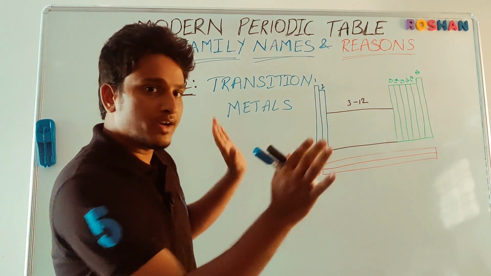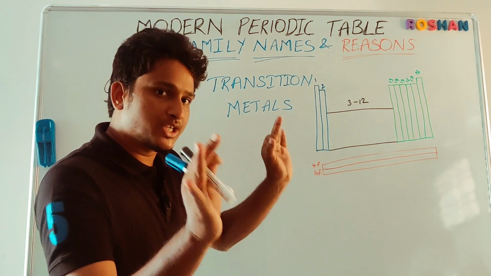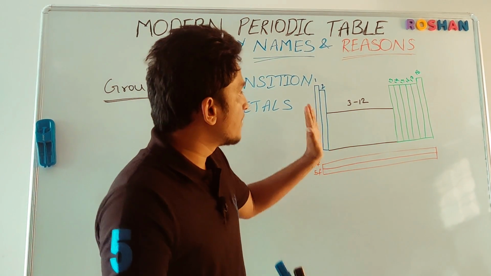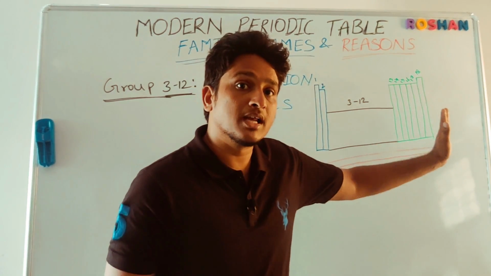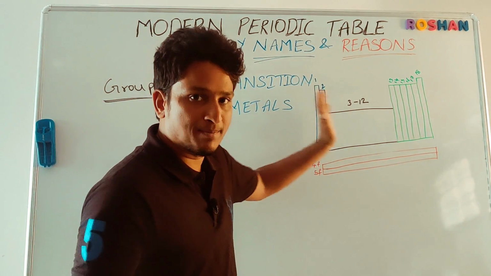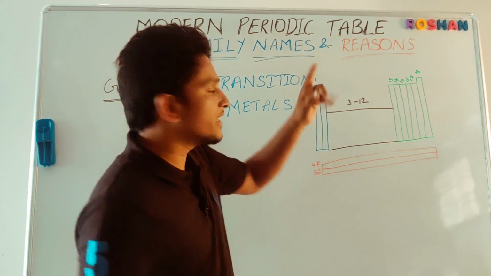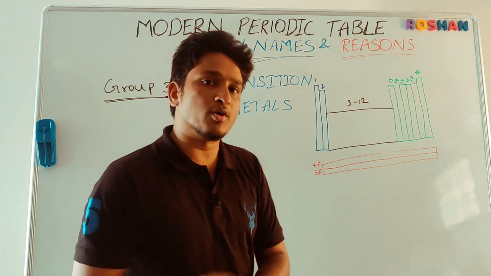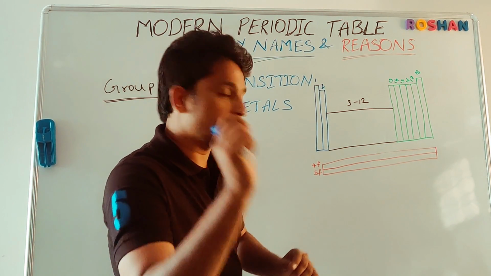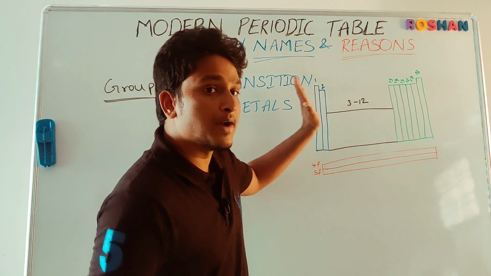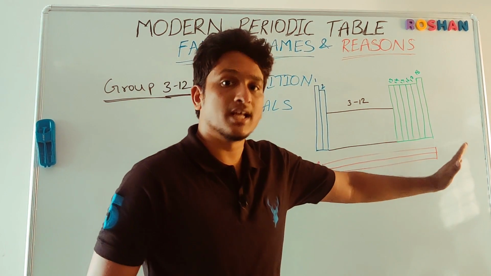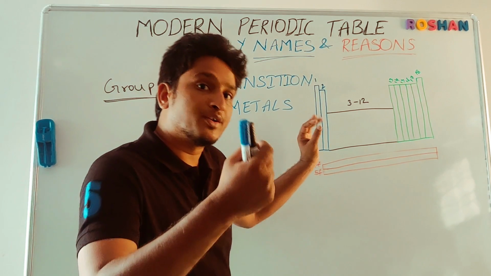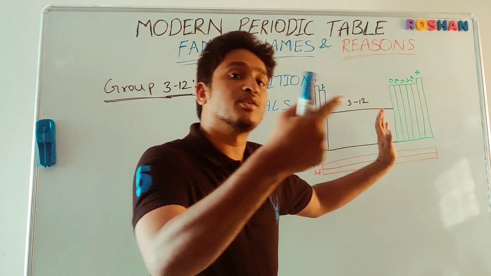In the periodic table, you can clearly see a shift from metallic nature to non-metallic nature. That means a transition is happening. Transition means something is changing. The trend is changing, from metallic nature to non-metallic nature, from electropositive character to electronegative character.